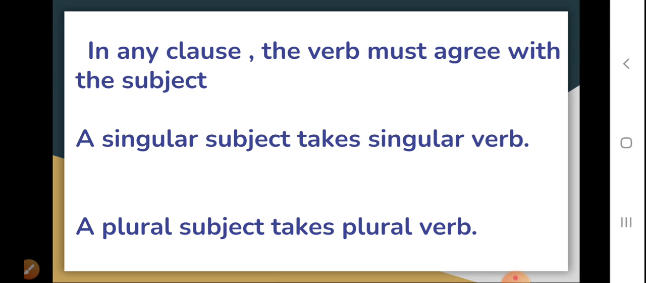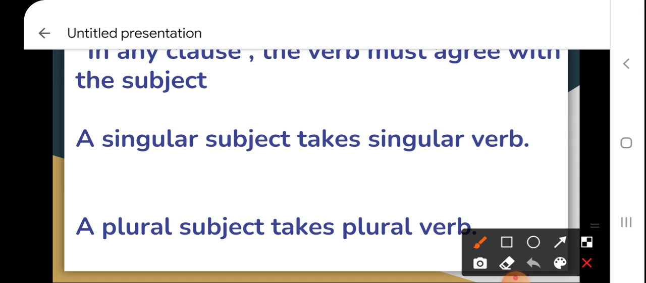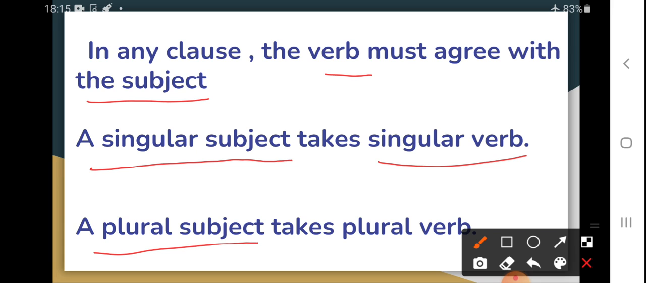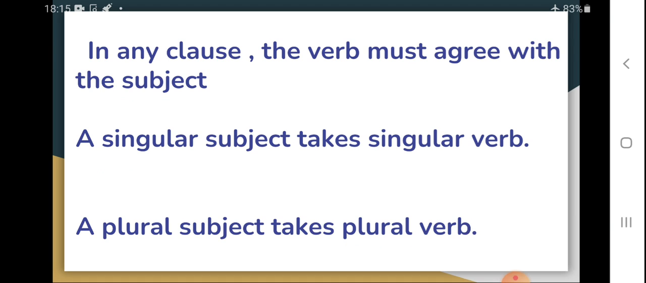Now, see, in any clause, the verb must agree with the subject. Means, in every sentence, the verb or the helping verb must agree with the subject. How? When a subject is singular, then there should be a singular verb with that. And if the subject of a sentence is plural, then it is followed by a plural verb. Okay, students. Now see.